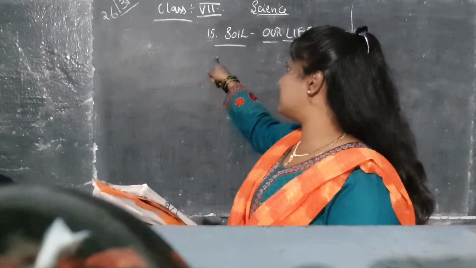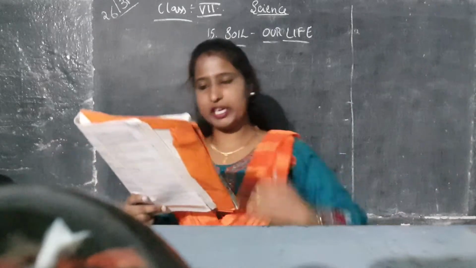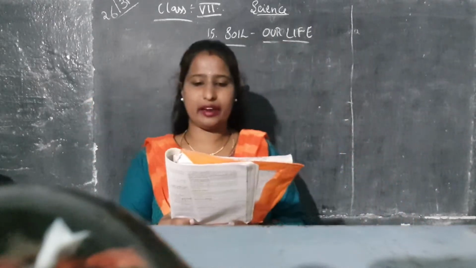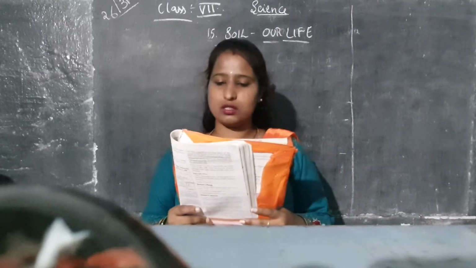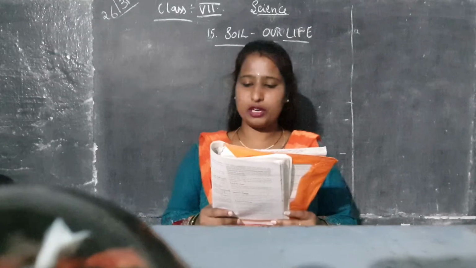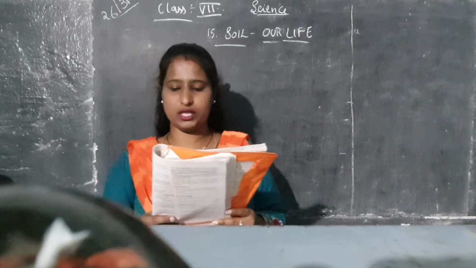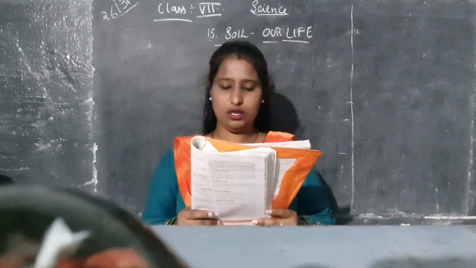So this is the 5th lesson, Soil and Life. Remove the page number; textbook page number 138. Let us try to find out the answer to some of the questions. For this, let us do some activity: utility of soil. Work in a group of 3 to 4 students. List out the ways in which soil is useful.